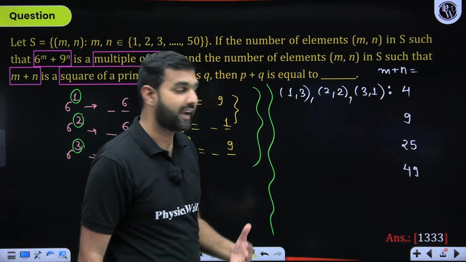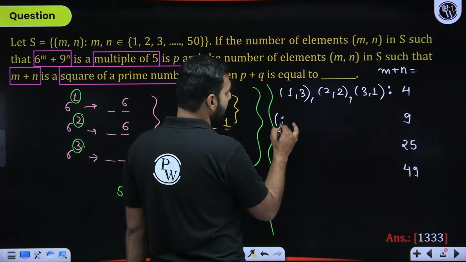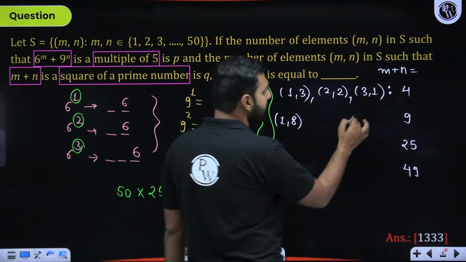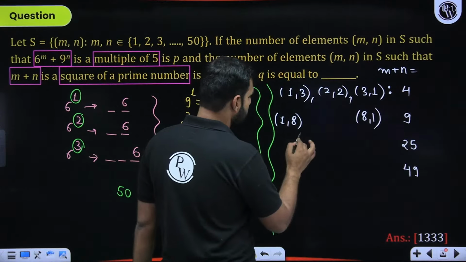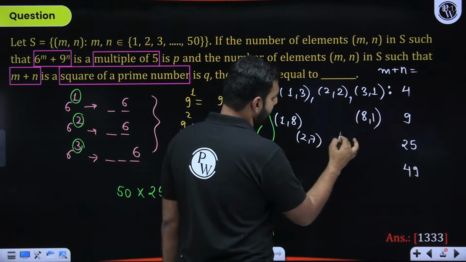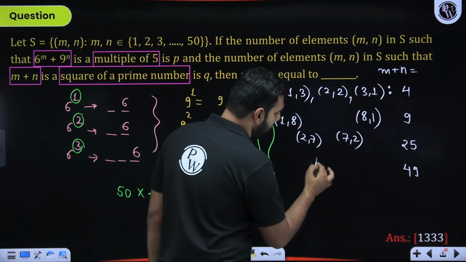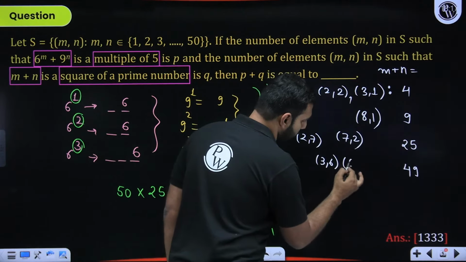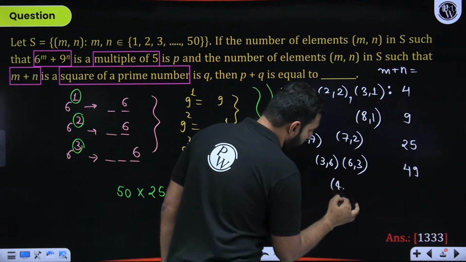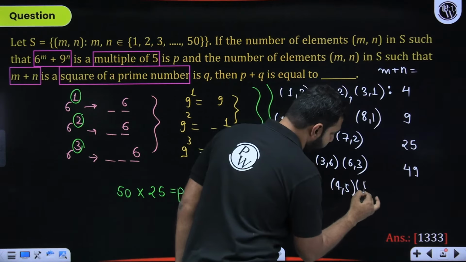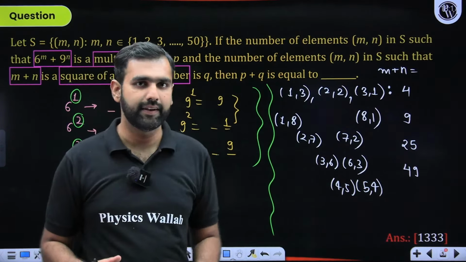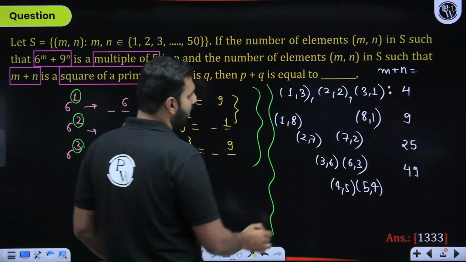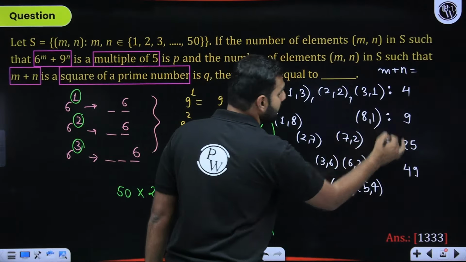When you talk about 9, how will you develop it? For 9, I'll have 1 comma 8. So if 1 comma 8 is there, 8 comma 1 will be there. The next pair will be 2 comma 7, so 7 comma 2. Are you understanding it? Then 3 comma 6, then of course 6 comma 3. Then of course 4 comma 5, then 5 comma 4. Are you understanding it very clearly, students? Are you all there, listening and understanding it? So we have come to a conclusion that total 8 possibilities will be there.